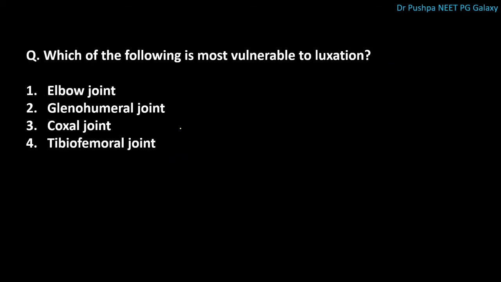Next question is, which of the following is most vulnerable to luxation? The correct answer is glenohumeral joint, that is shoulder joint. Because of its shallow socket and weak ligamentous support, it is more vulnerable to dislocation.